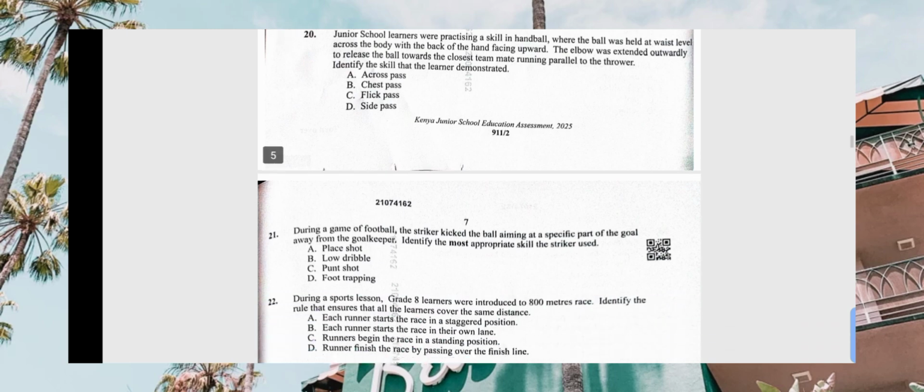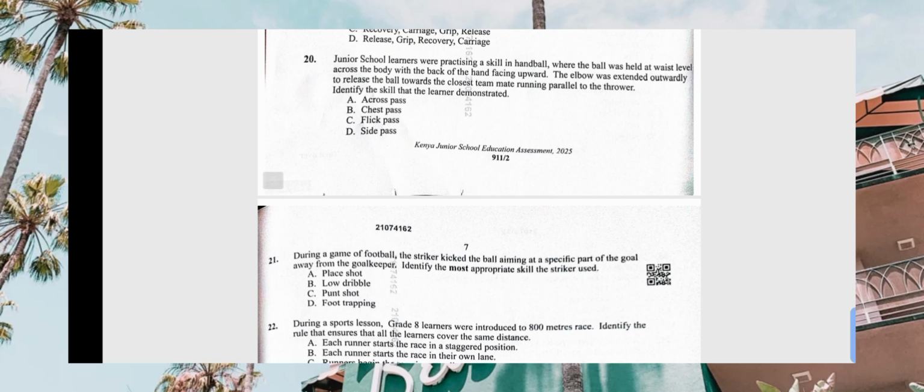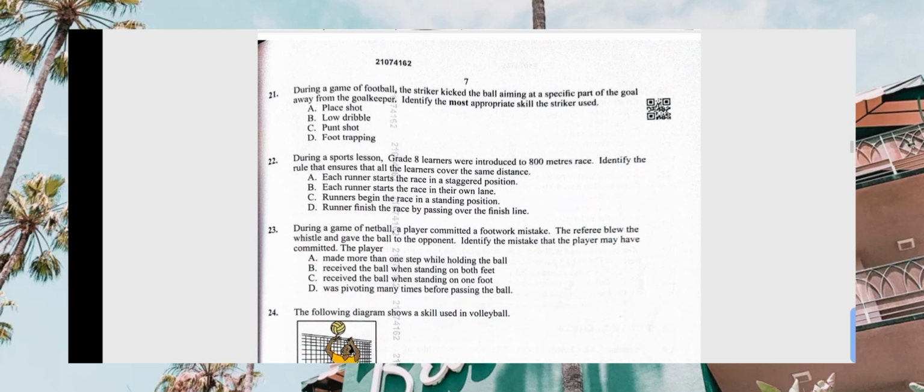So when we look at number 20, we have the various types of passes. We have a cross pass. We don't have that. Chest pass, no. Side pass, flick pass. Yeah, the correct, in fact, is flick pass, but it's very close to side pass. So when we talk about parallel, that one is flick. Okay. So the correct answer for number 20 is C. Let's go to number 21.